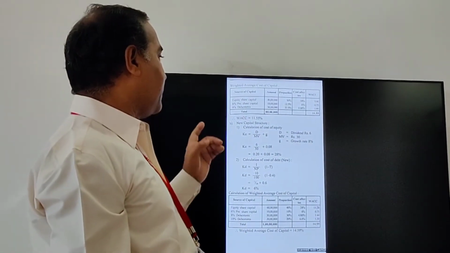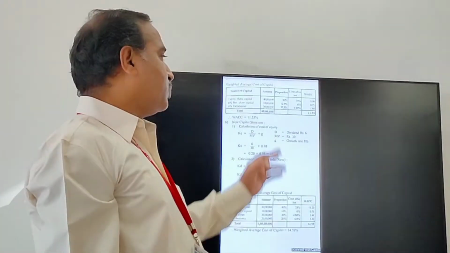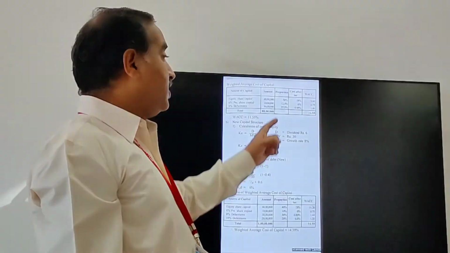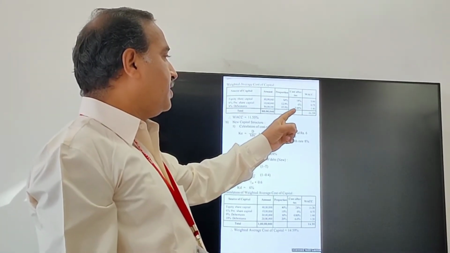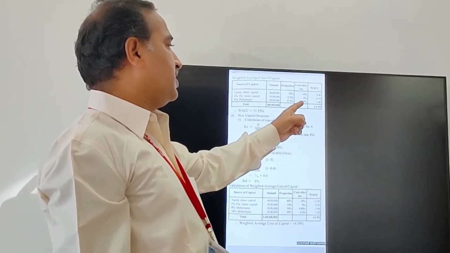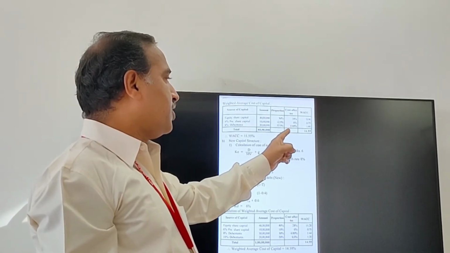And the last one is 8% debentures. In the problem it is given as 30 lakh, and the proportion is 37.5%. The cost after tax is not 4.48, it is actually 4.8.